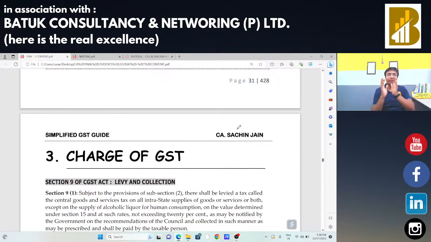We had done our first chapter, that is basic concepts. Second chapter was related to supply. Now we are going to start our discussion on the charging section, charge of GST, how we are going to impose GST, how the GST is going to function. So we are going to discuss that.